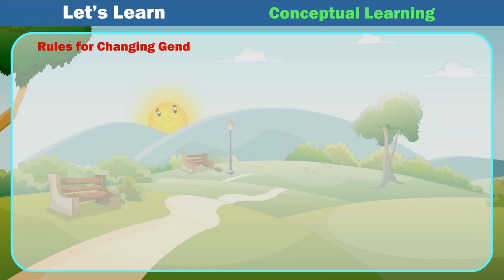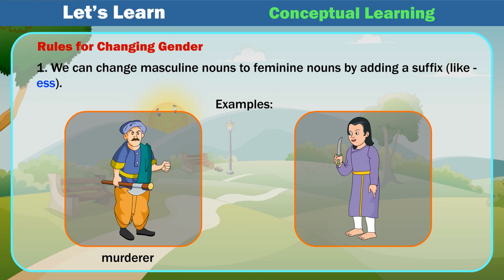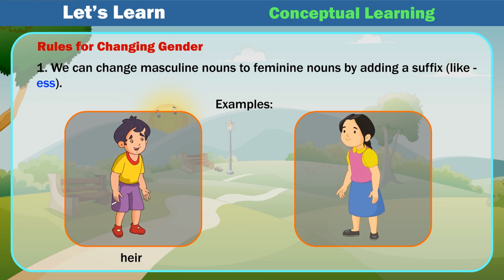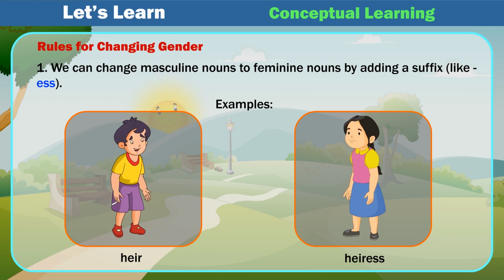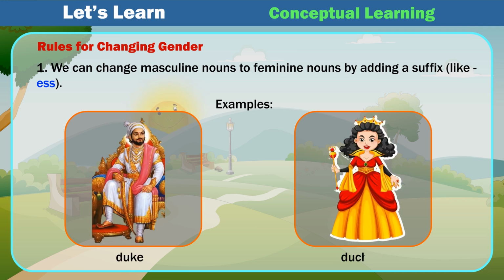Rules for changing gender. 1. We can change masculine nouns to feminine nouns by adding a suffix, like ess. Examples: murderer, murderess; heir, heiress; waiter, waitress; duke, duchess.